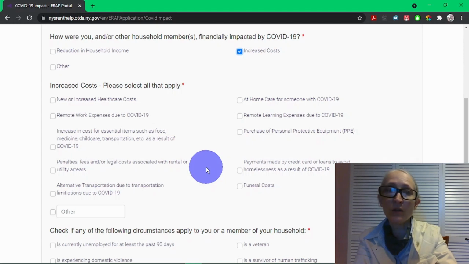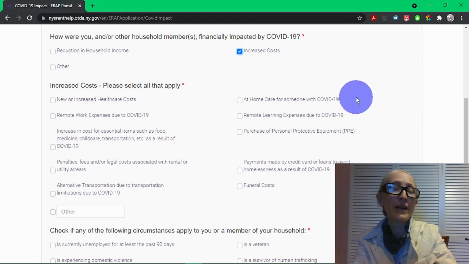That would qualify you. Your transportation costs could have gone up. You might have been having to pay for or provide at-home care for someone with COVID-19. You might have remote learning expenses. So if your kids were needing to learn remotely and you had to get internet or computer capabilities for that, that counts. You might have needed to purchase personal protective equipment.